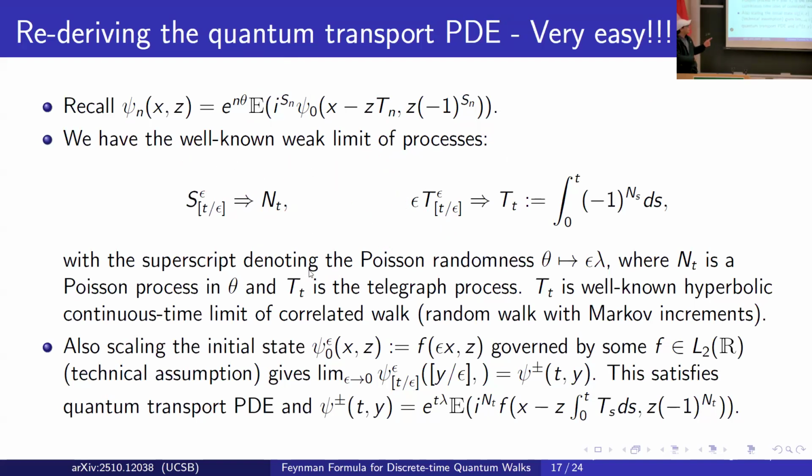Okay, for the Sn, we scale to a Poisson process, and for the sum of (-1) to the power Sn, it actually scales to a telegraph process, the integral of (-1)^Ns. This telegraph process is called the continuous time scaling limit of a random walk with Markov increments. By a standard result in probability, we can preserve this weak limit under this expectation, and then we get a limit like this.